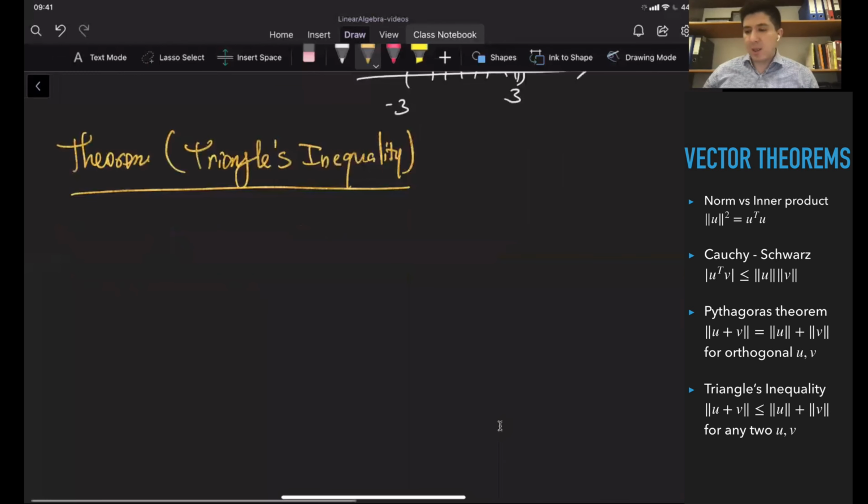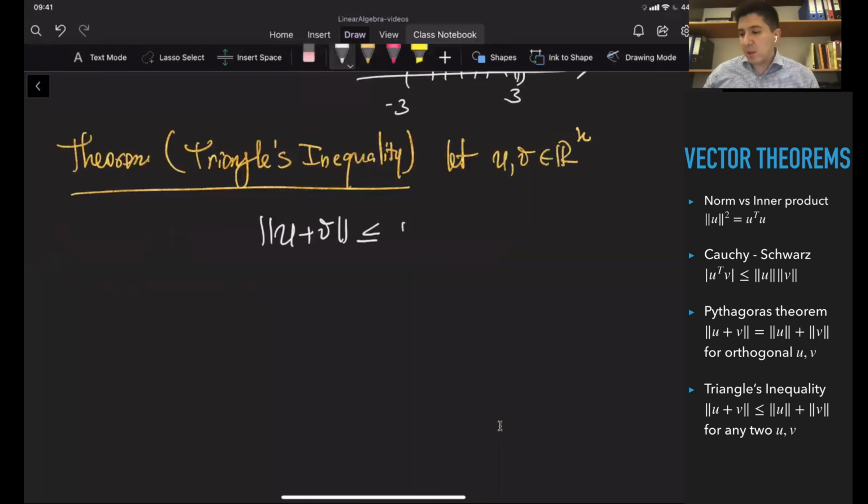So it basically states that, hey, we're given two vectors u and v in n-dimensional space. Then the norm of u plus v is smaller than or equal to the norm of u plus the norm of v. Smaller or equal, right? Because we know at least one case when they're equal, which is when the angle between them is 90 degrees.